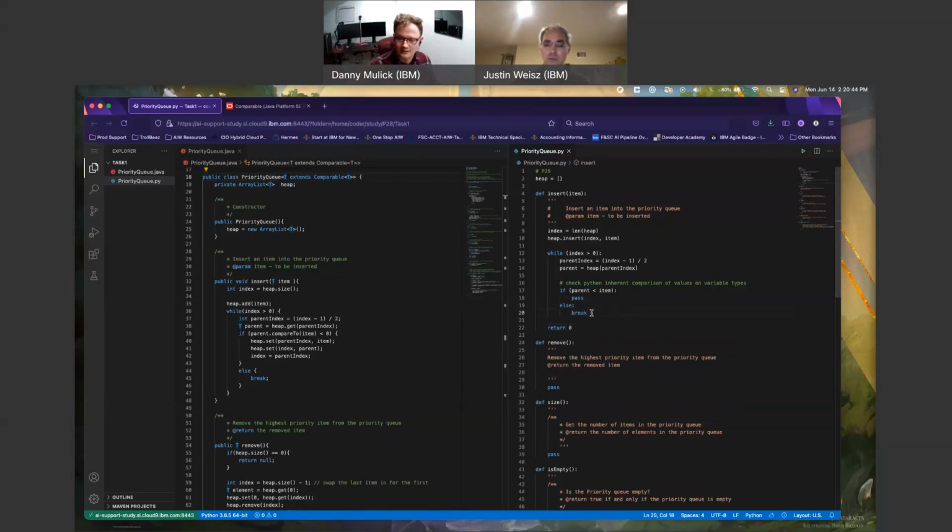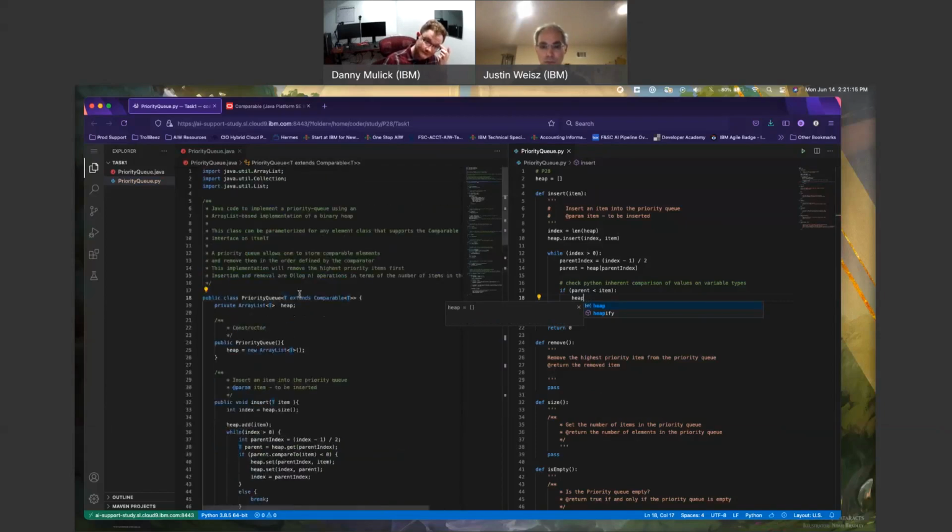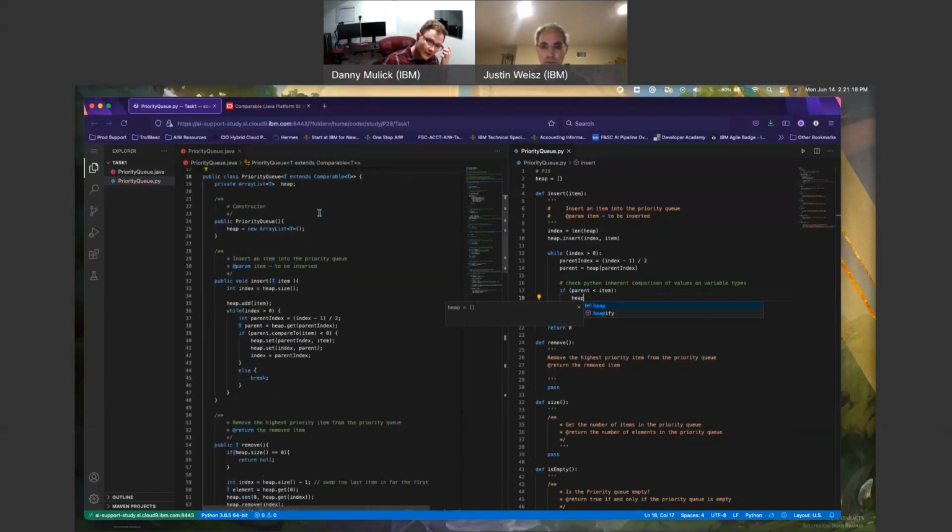The break could potentially, no, the break is not an expected failure. That's a valid break. For pass, I can come back to here and I say, if parent is less than the item, parent index, sorry, the item should be set at parent index. So it would be heap dot insert. It's not insert. This is the reordering because as I insert things, you have to reorder your queue. Oh, right. No, it's just a queue.